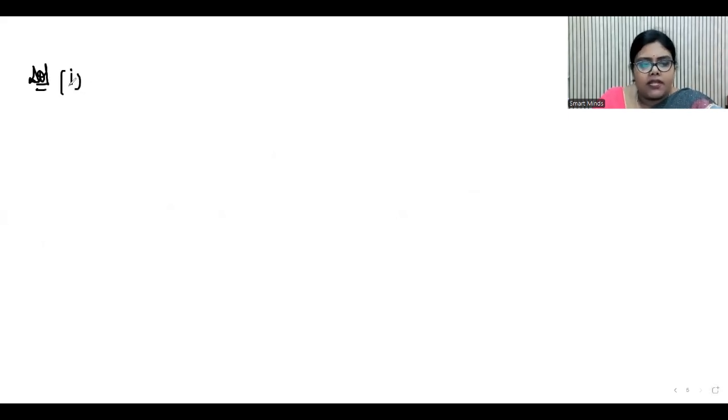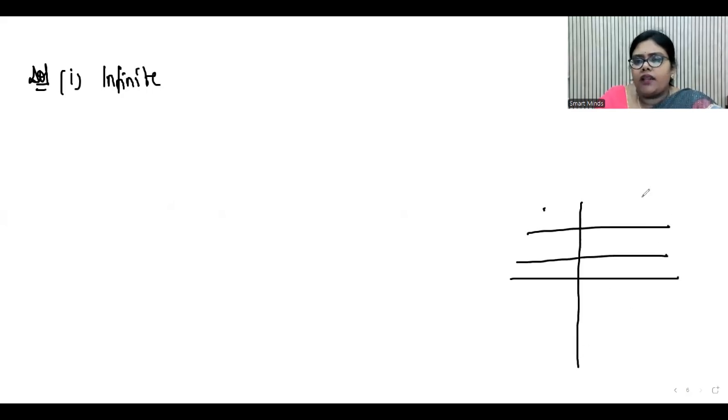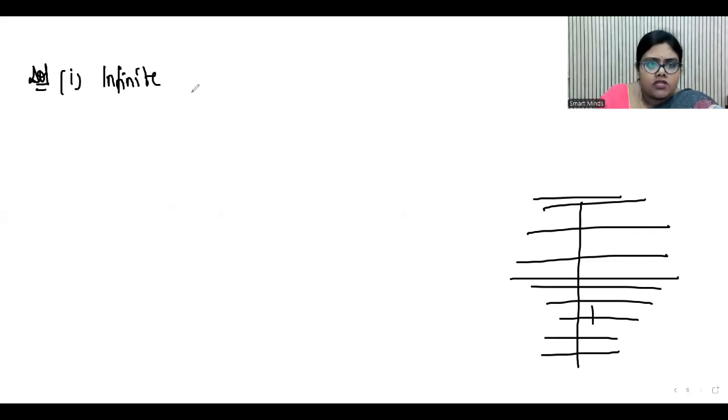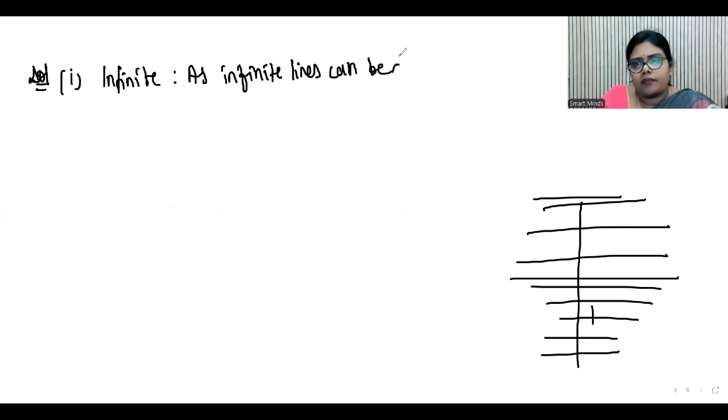So the first bit, that is the set of lines which are parallel to the x-axis, it is infinite. As you can see, this is x-axis, this is y-axis. We can draw infinitely many lines parallel to x-axis, right? So this is infinite. Why? As infinite lines can be drawn parallel to x-axis.